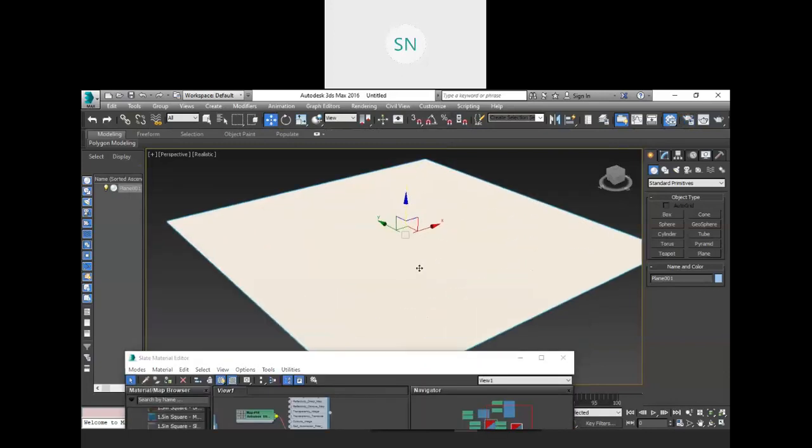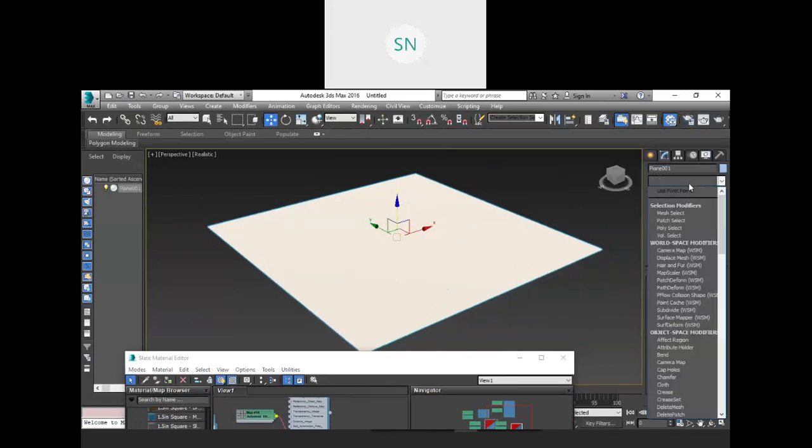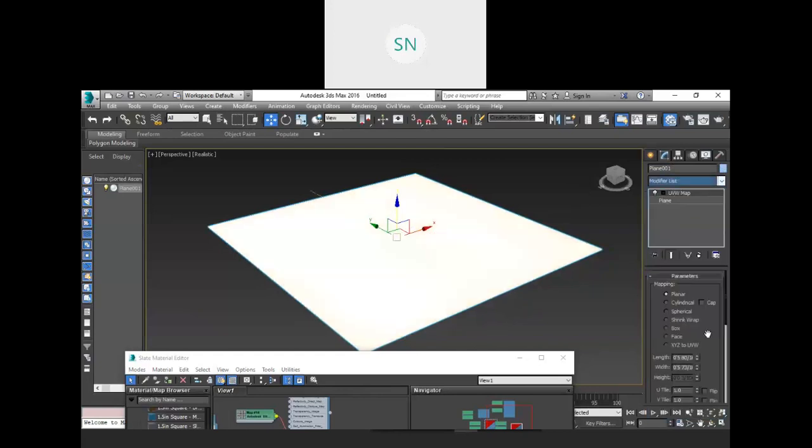We are not getting the exact effect. Maybe I need to restart this because this is a very large software. UVW map and a planar, and I want an effect of 1 inch by 1 inch.